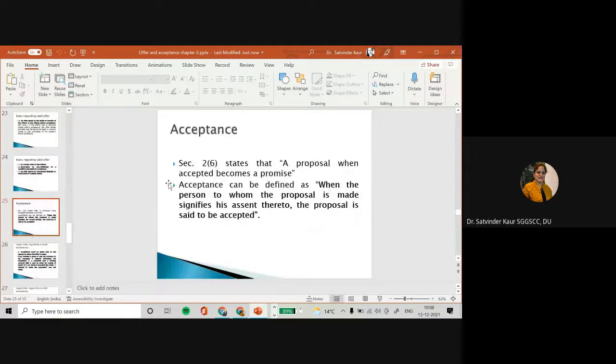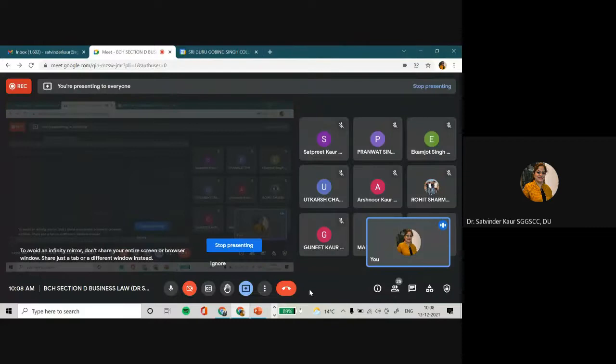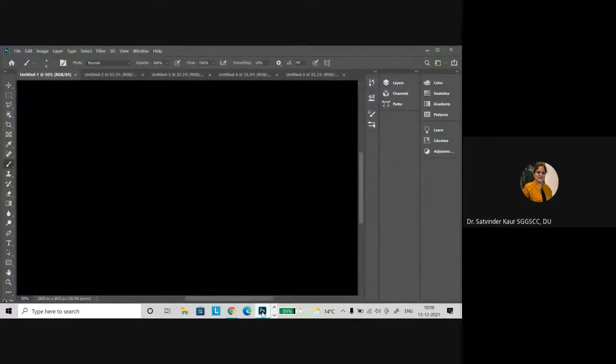So, my dear friends, whenever we talk about acceptance, we have discussed the meaning of offer, and there we have mentioned one thing, that is to obtain assent of that other. When a person shows his willingness to do or not to do something with a view to obtain assent of that other, it is said an offer is being made.